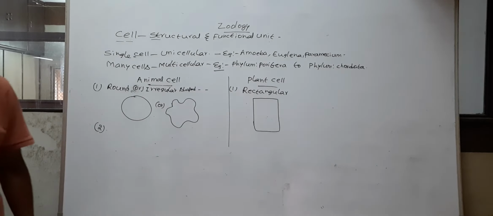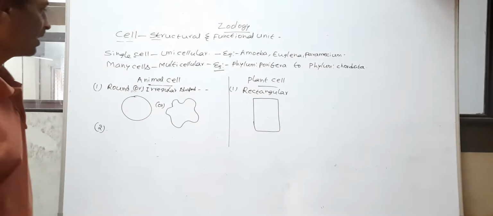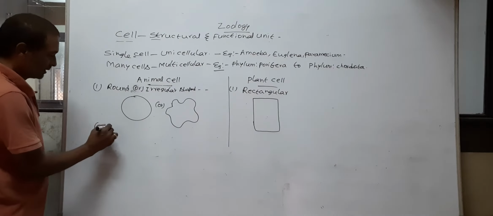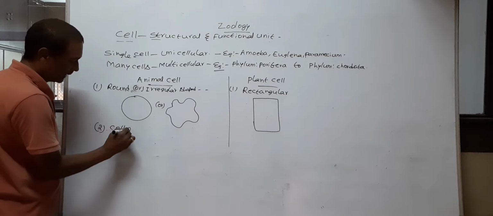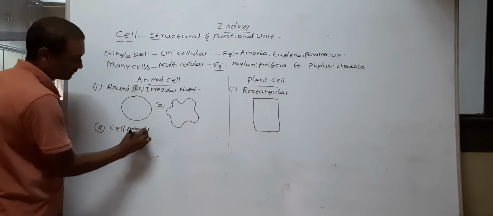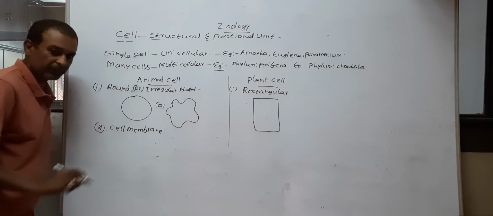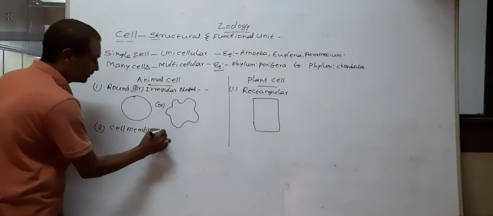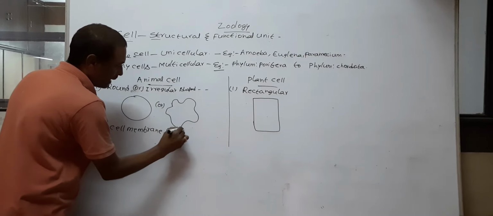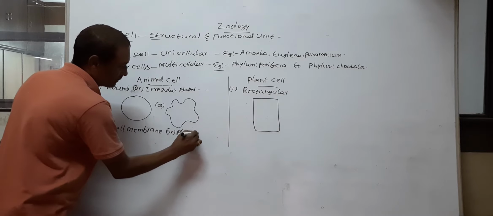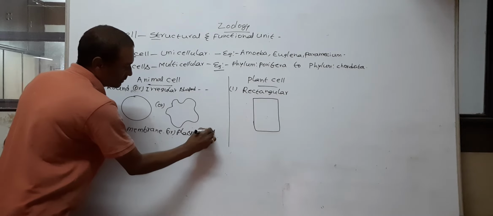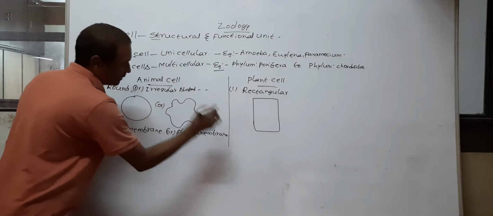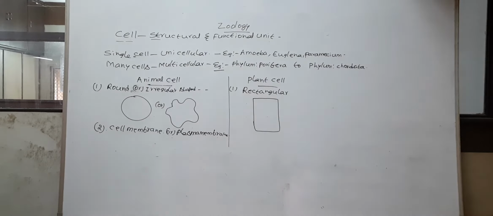The animal cell is surrounded or enclosed by a cell membrane, or plasma membrane.